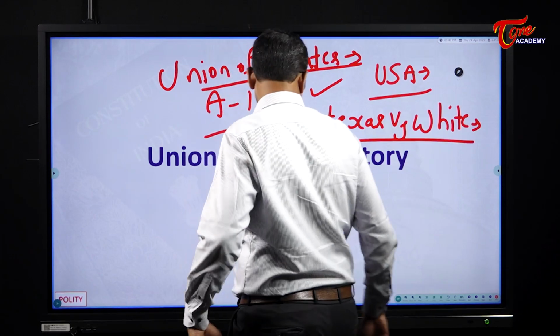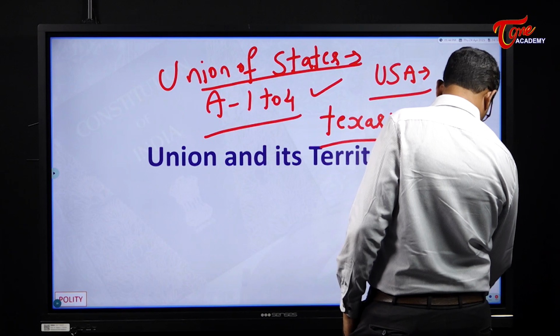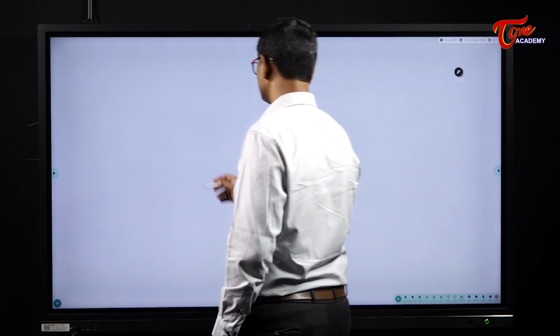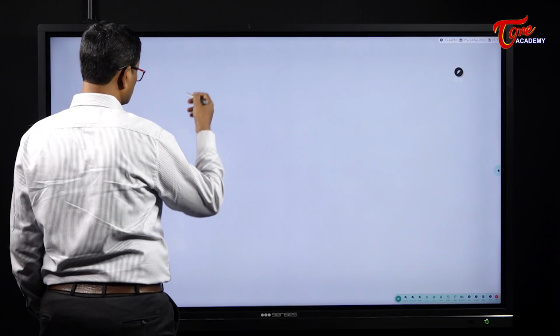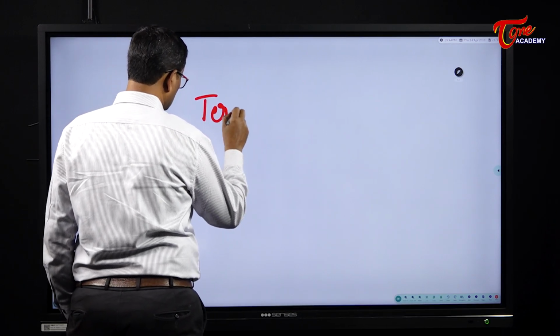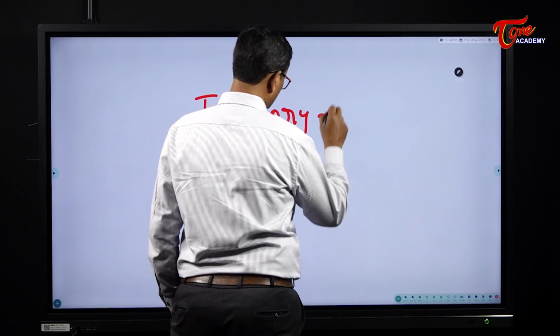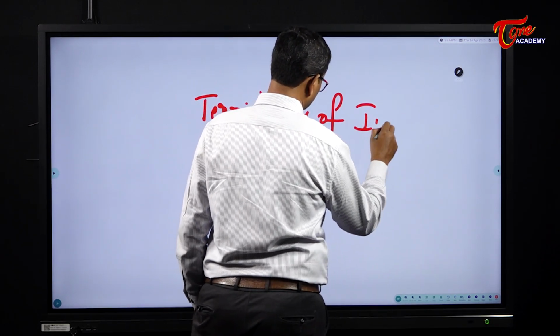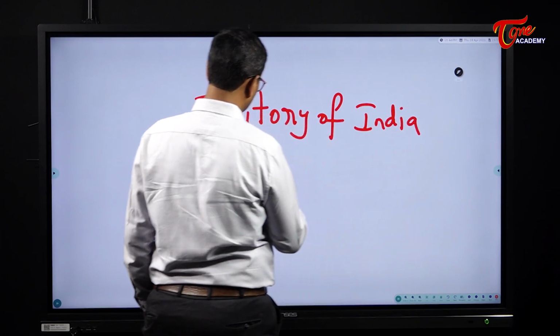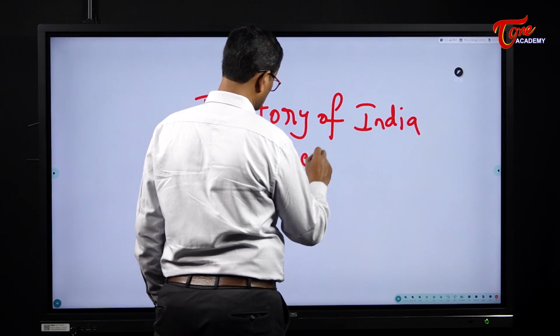Then in Article 1, there are other terms which were used. One is India, that is Bharat, shall be a union of states. The next expression is territory of India. The other one, acquired territories.